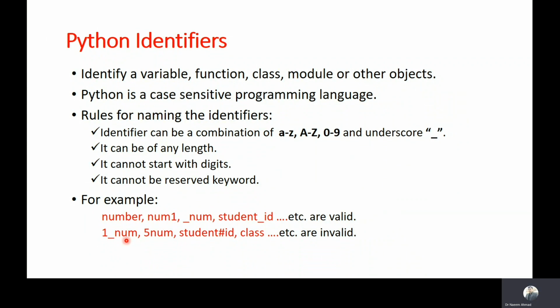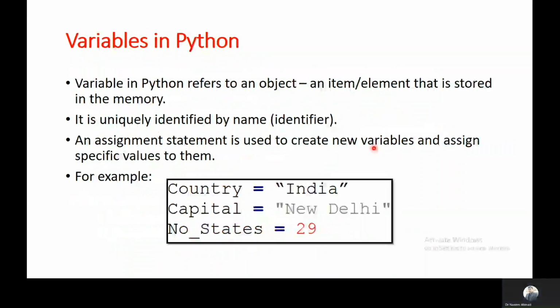1_num, 5num. These are invalid identifiers because they are starting with digits. student#id. This is also an invalid identifier. class is a reserved keyword that cannot be used as an identifier.